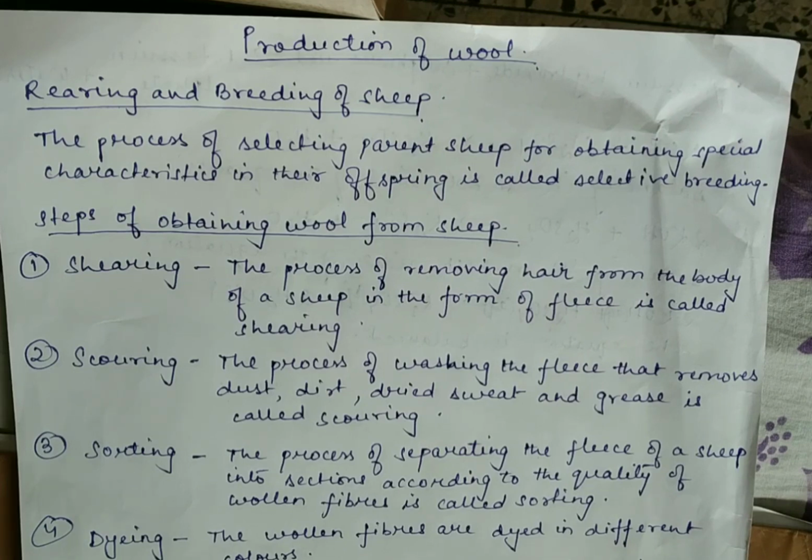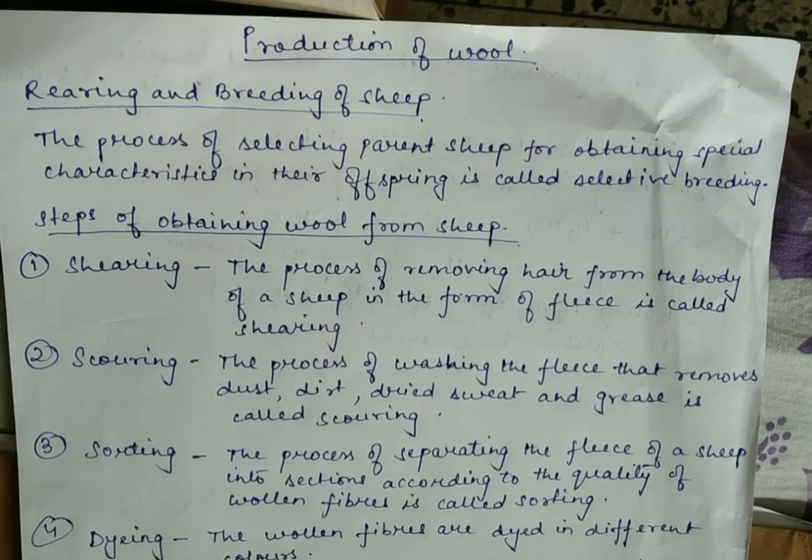The fine hair provides the fibers for making wool. Now, between these two types of hair, that means the coarse beard hair and the fine soft under hair, which is close to the skin, the fine under hair is used for making wool. So some breeds of sheep possess only fine under hair. So the parent sheep are specially chosen so as to give birth to sheep which have only soft under hair.